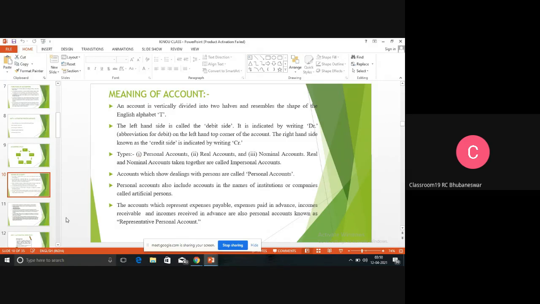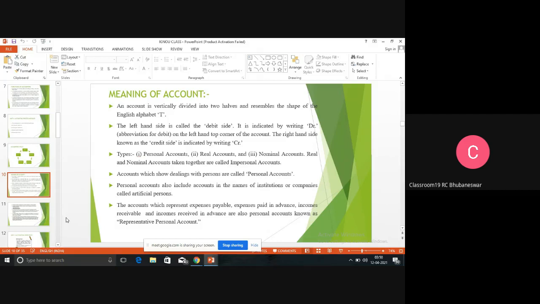So there is a golden rule for nominal account: debit all expenses and losses, credit all incomes and gains. That means we are debiting all expenses and losses. Whatever types of expenses and losses are there, we are putting in the debit side. On the credit side, we are putting all incomes and gains. So we are writing in the credit side. And these three golden rules are very important for accounting purposes. Once we know how to make the journal entries, then easily we can prepare the final accounts, easily we can prepare the profit and loss account.